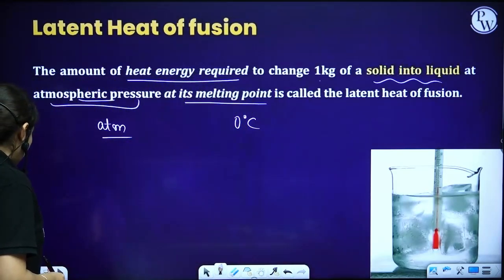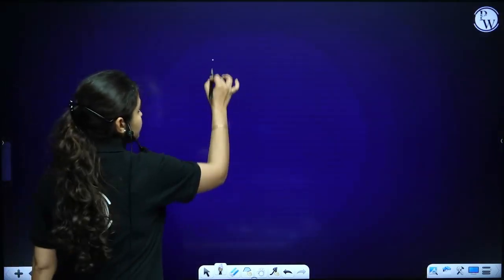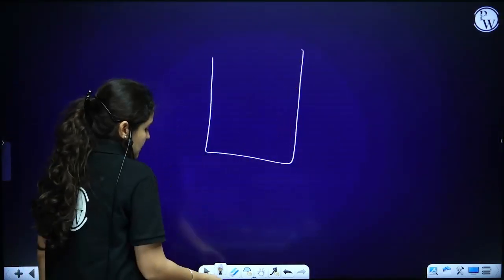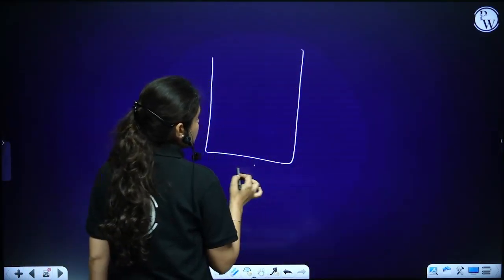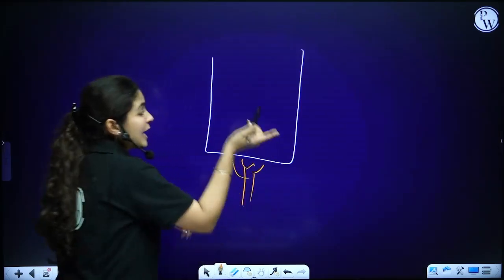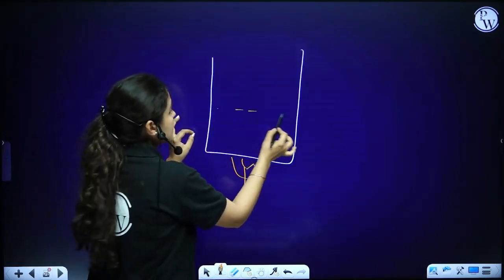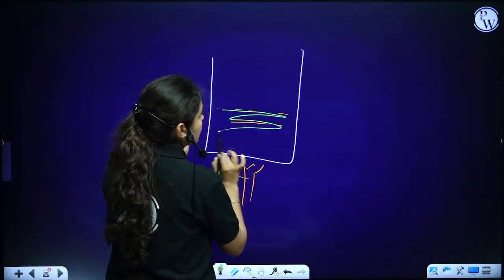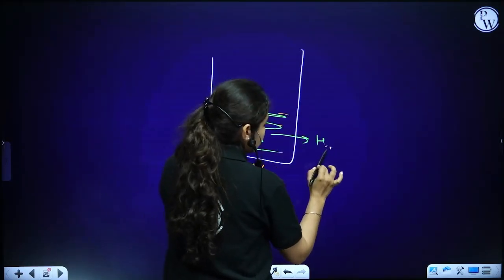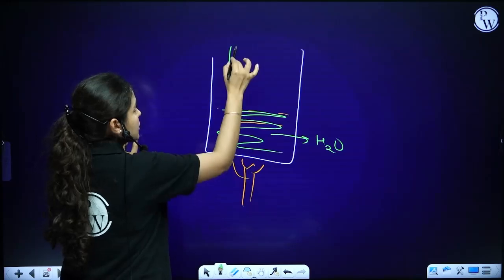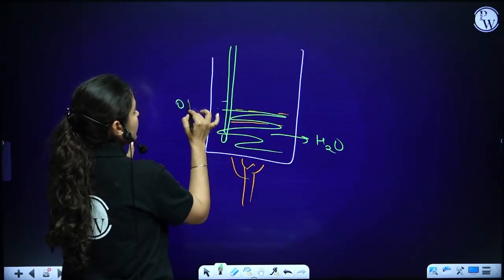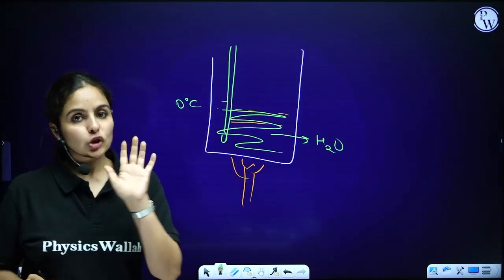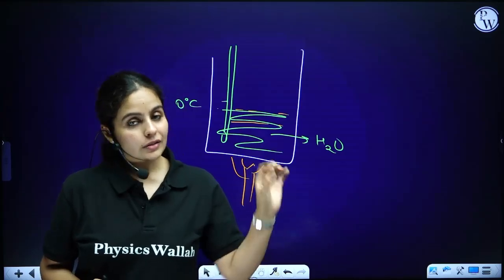I will make one more diagram here. Now the situation is different. How is the situation different? I've taken the same beaker where ice is already converted into liquid state, where ice is converted into water now, and the temperature on the thermometer is 0 degrees Celsius. Cool? The thermometer is there.